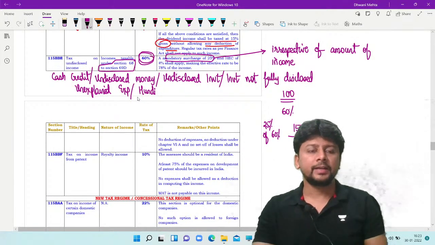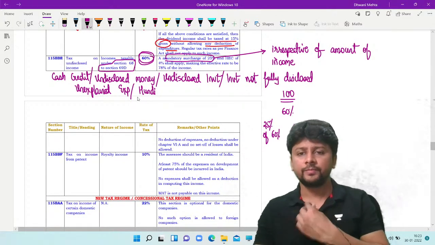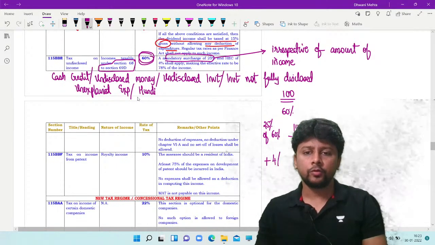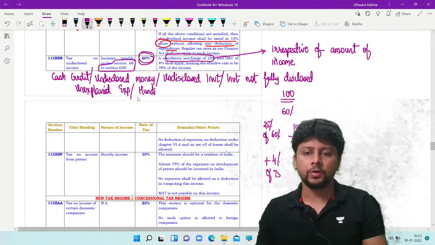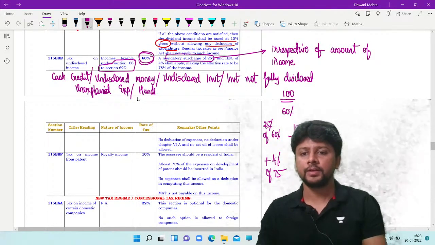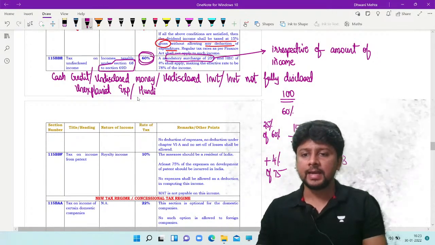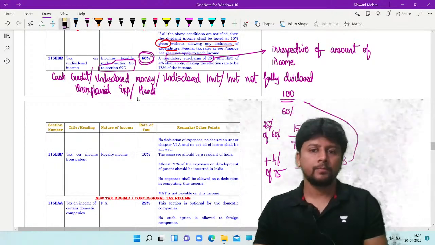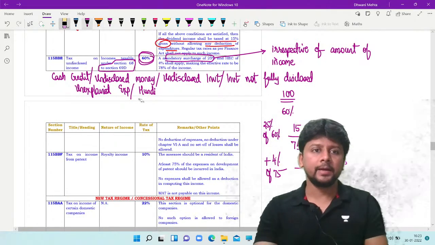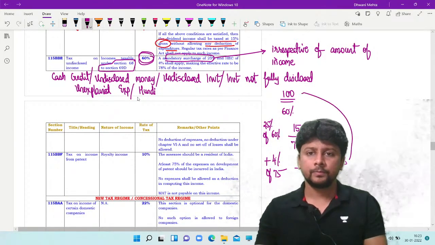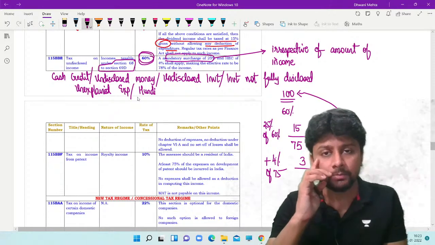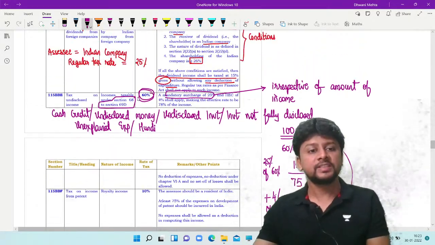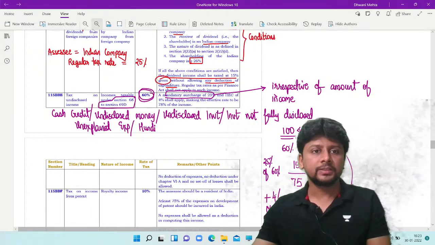There is a mandatory surcharge of 25%. This will take it to 75. 4% health education cess of this 75 will be effectively 3. So 78% of your income is actually being paid in the form of tax. This is just the tax. Interest and penalty will surely be applicable and will be separately applicable.